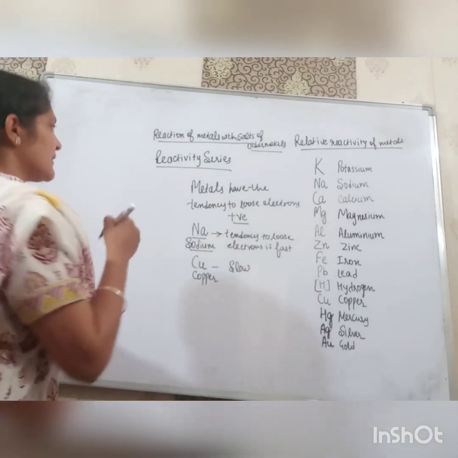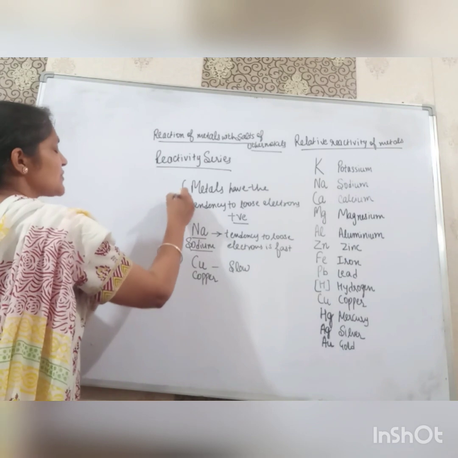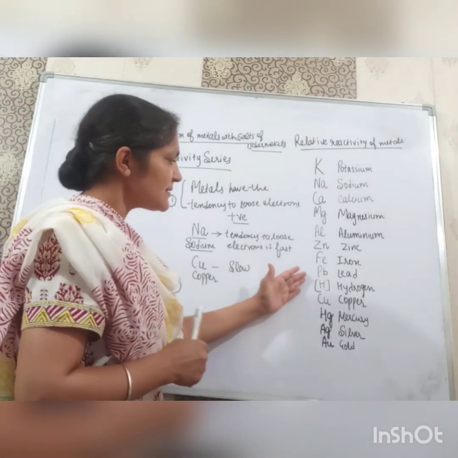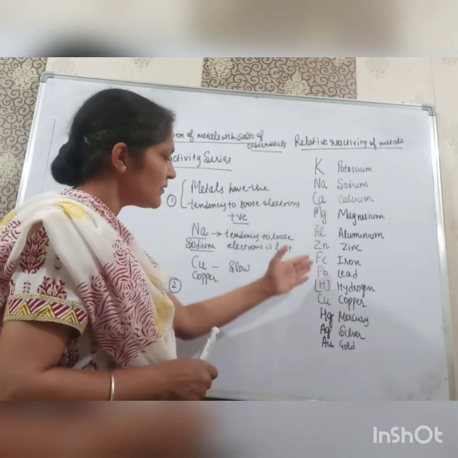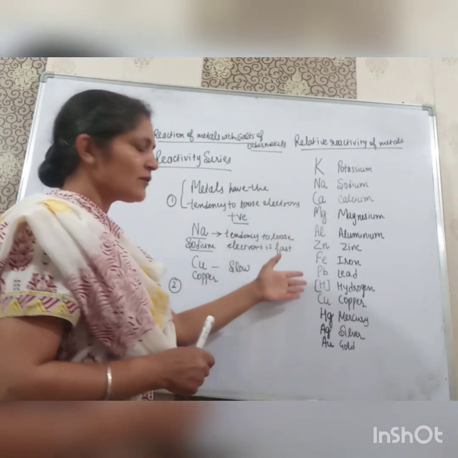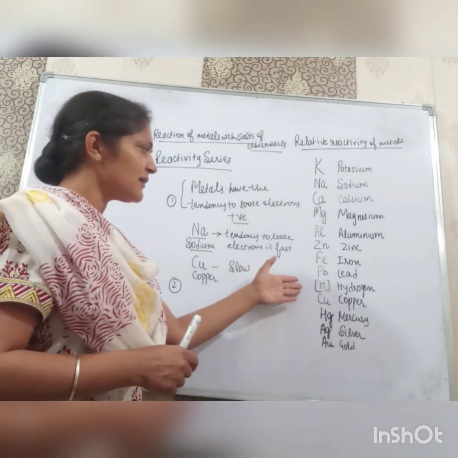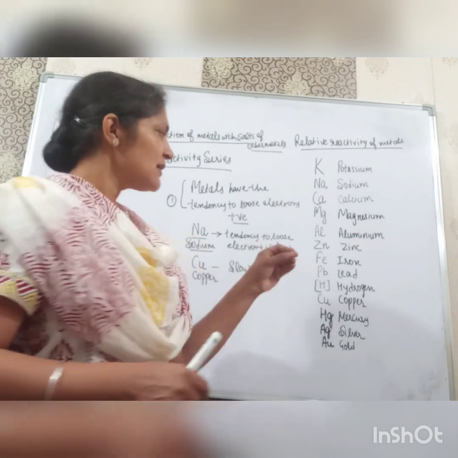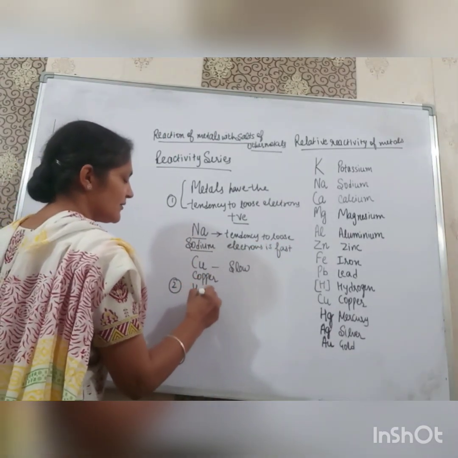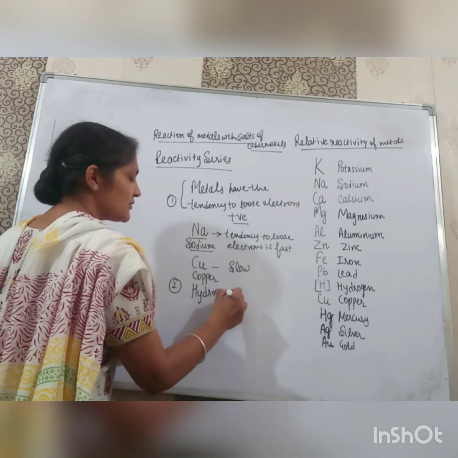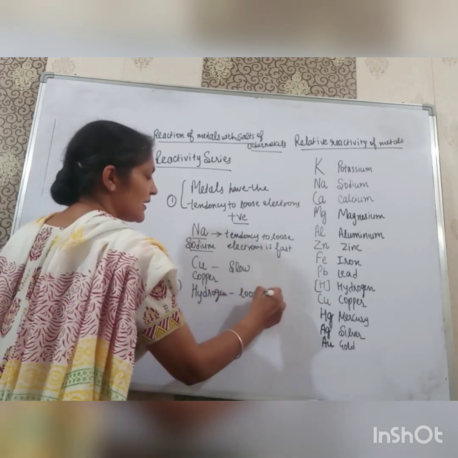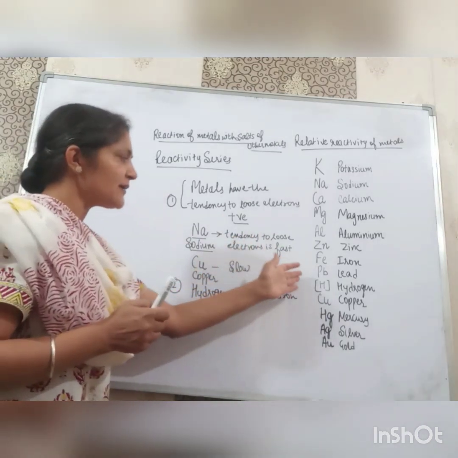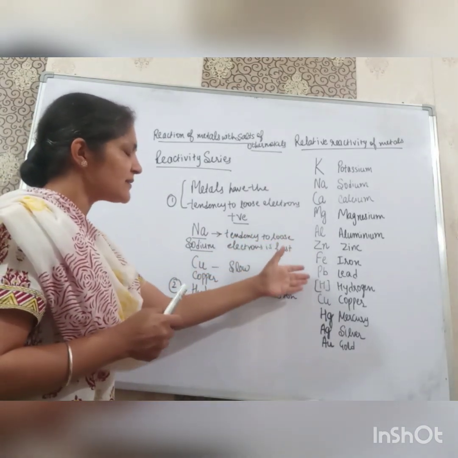Now in the reactivity series, the second question is that hydrogen is not a metal. Students, see, we have kept hydrogen also in this activity series of metals. Hydrogen is not a metal, so why have we put hydrogen in this reactivity series? Because hydrogen also has the tendency to lose electrons. So we put hydrogen here to compare the reactivity of metals.